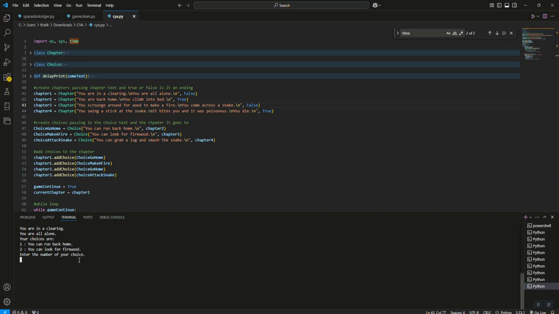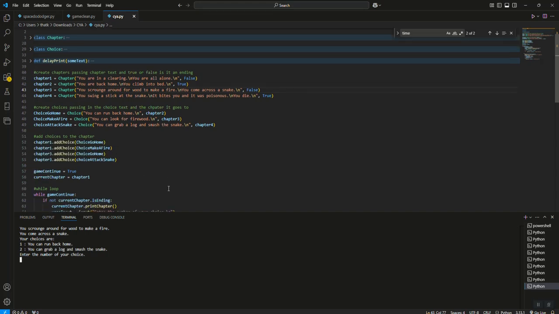And then if I choose 2 down here, that actually takes me to chapter 3. And again, it says you come across a snake. Your choices are you can run back home. You can grab a log and smash the snake. I'm reusing this choice, the choice to go back home, and adding it to chapter 3. In chapter 3, I'm adding the choice to go attack the snake.